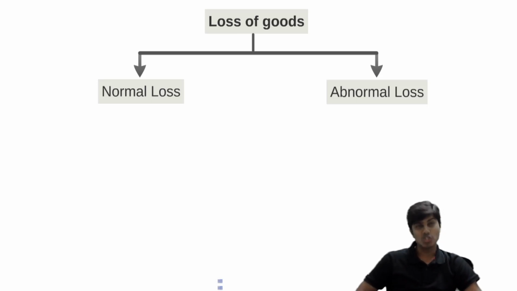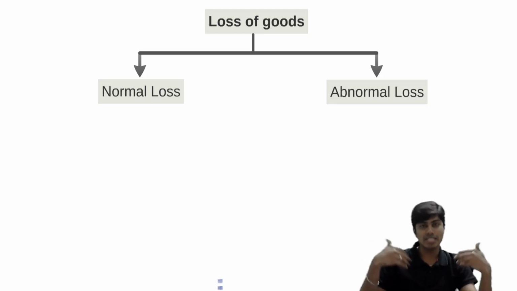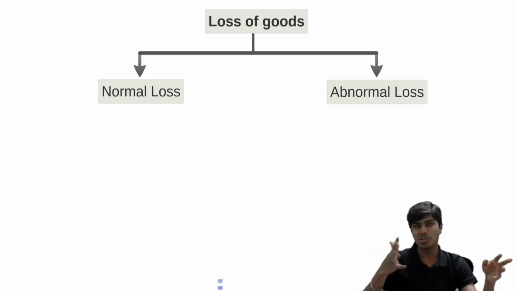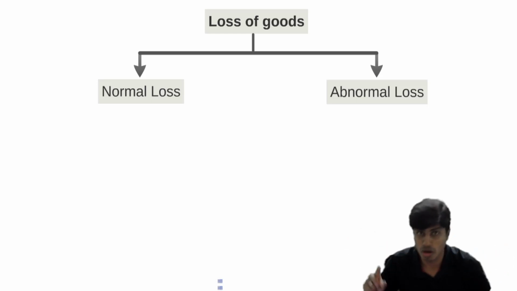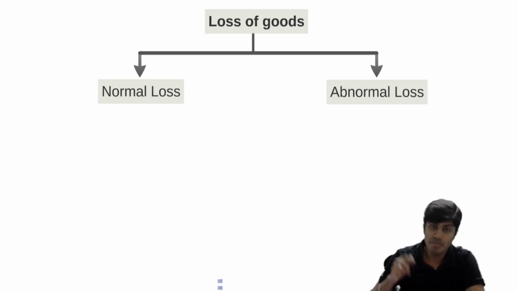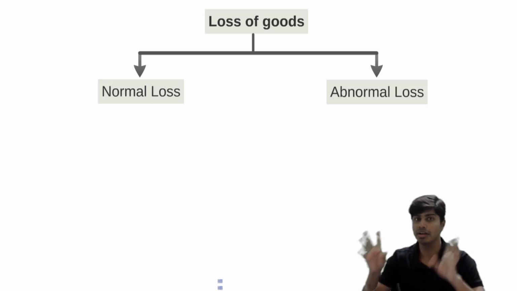Now the question is, what is normal loss? What is abnormal? Normal loss is unavoidable loss. No matter what you do, you can't avoid it. You can't mitigate it. No matter what steps you take, this loss is bound to happen. This loss is acceptable. This loss is unavoidable. You just have to bear this. However, abnormal loss is not normal. It is avoidable with the right steps, with the right quality controls, with specific change in the process. You can control, you can mitigate, you can avoid this loss.